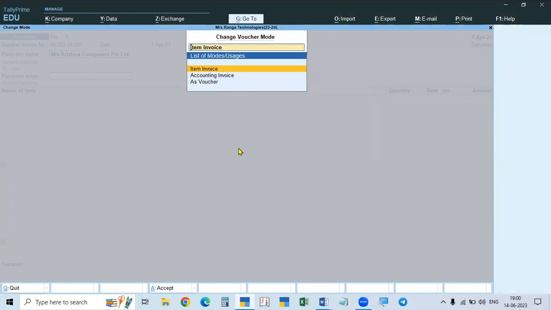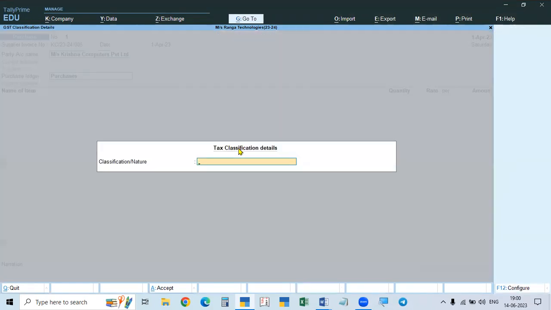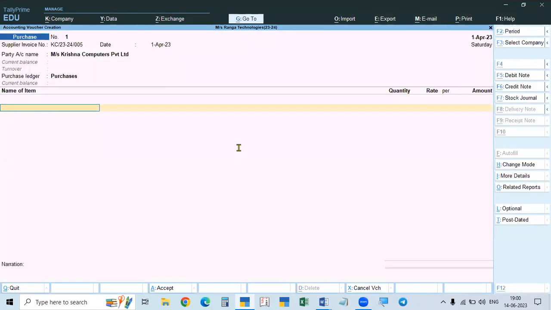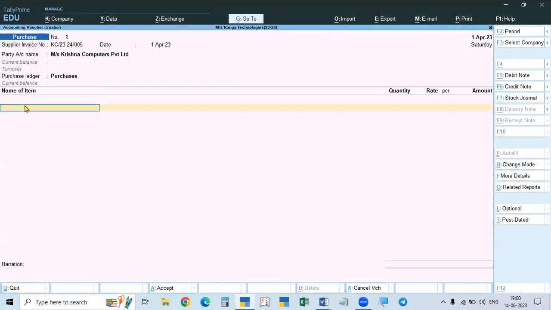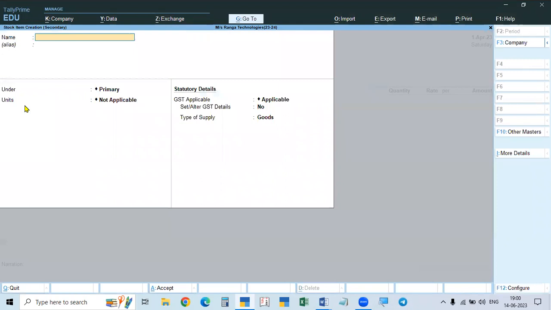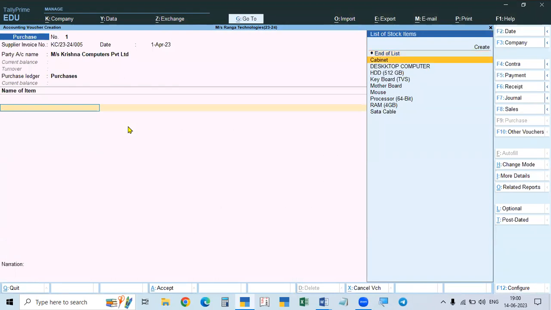With item invoice only. Okay. So purchases you have taken, and now you have to create each item one by one. First of all, we have to create cabinet. So Alt C, cabinet under raw material we will take. I already created it, so we will take cabinet.